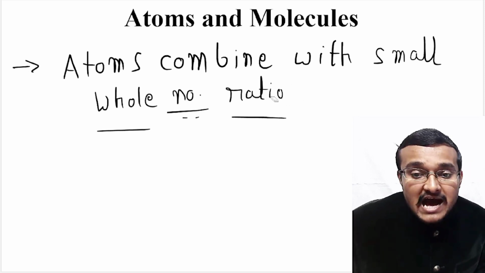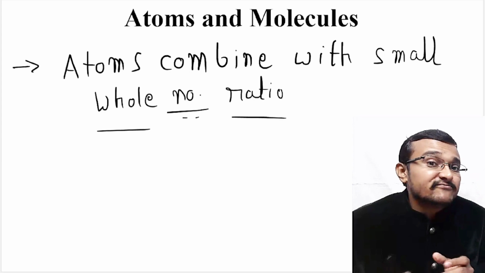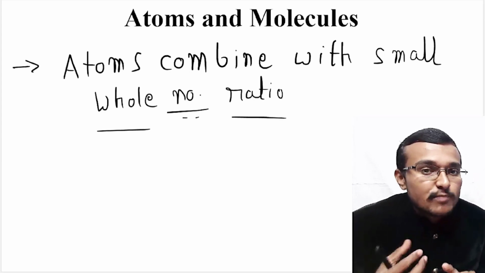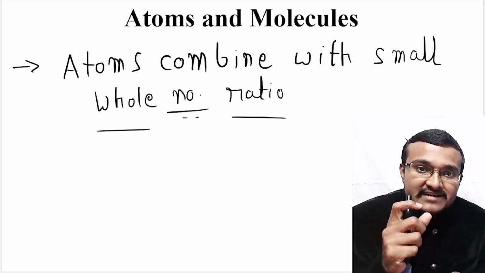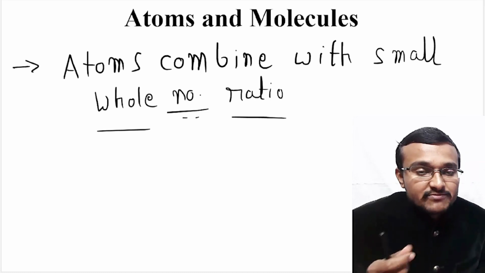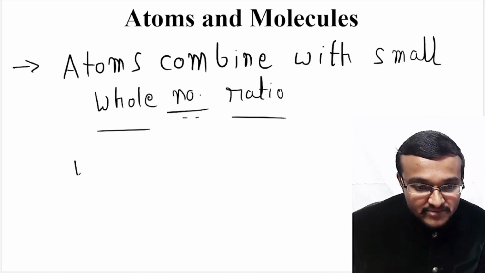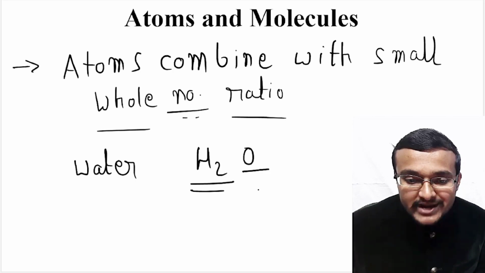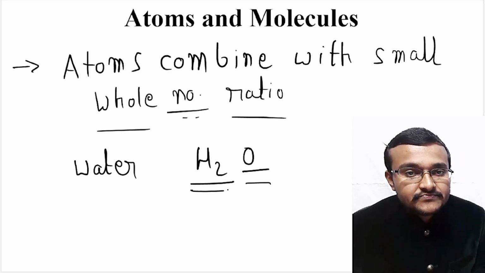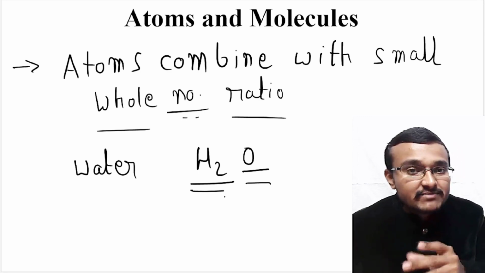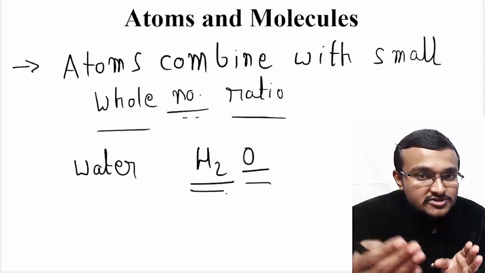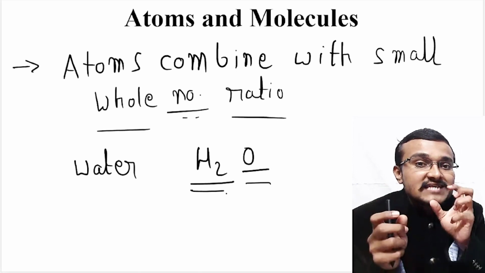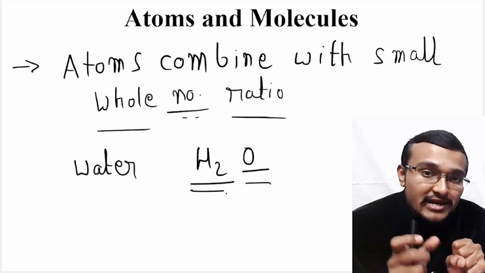Here, half an atom or 1/4 of an atom will not be involved in any particular chemical reaction or in any particular compound formation. Only a full atom will be involved in a compound. For example, if you consider water, it contains two hydrogen atoms and one oxygen atom. It doesn't contain one hydrogen atom and half an oxygen atom. So half an oxygen atom or half a hydrogen atom cannot be there. Always atoms will combine in whole numbers itself.